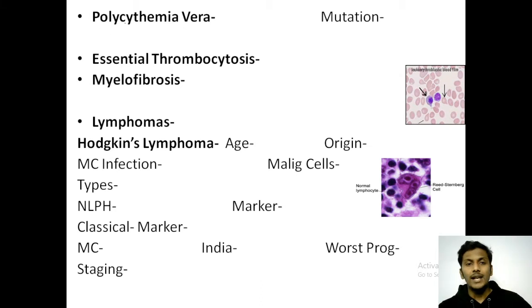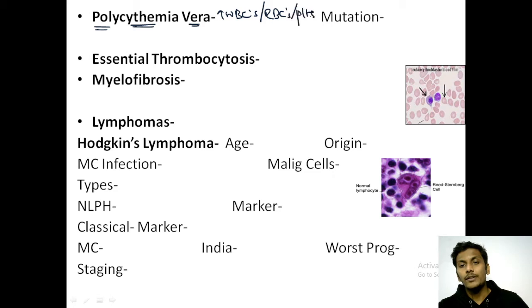Moving further to another type of chronic leukemia, this condition is known as polycythemia vera. Poly means many, cytes means cells. So here the number of WBCs increases, the number of RBCs increases, as well as the number of platelets also increases. So we tend to confuse it that only RBCs increase.